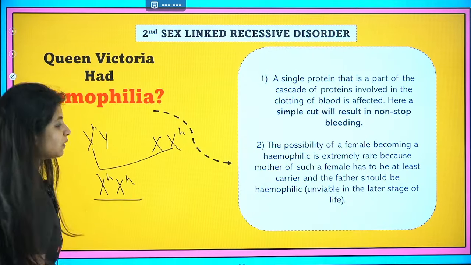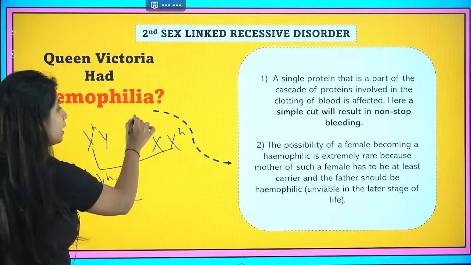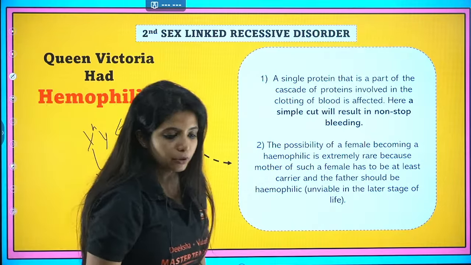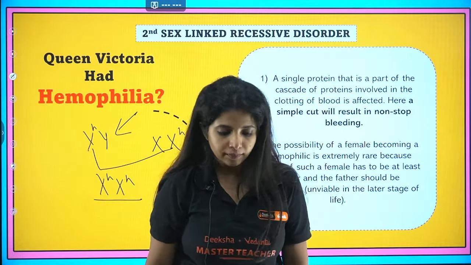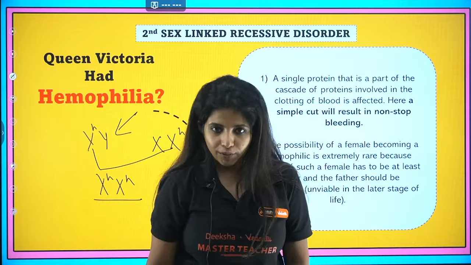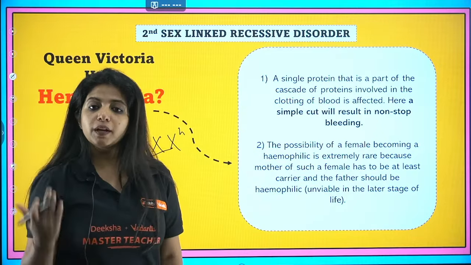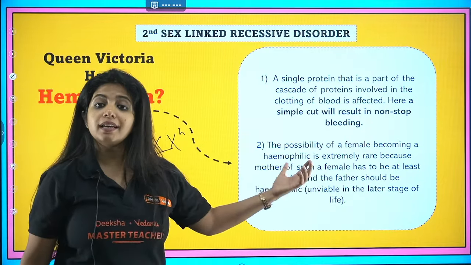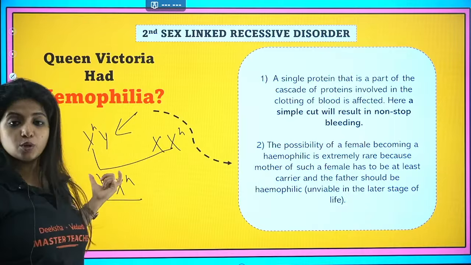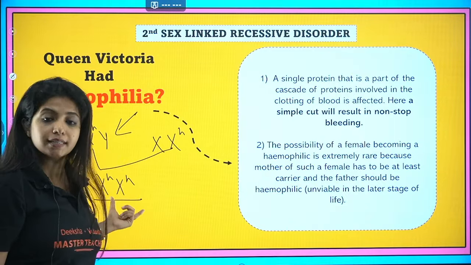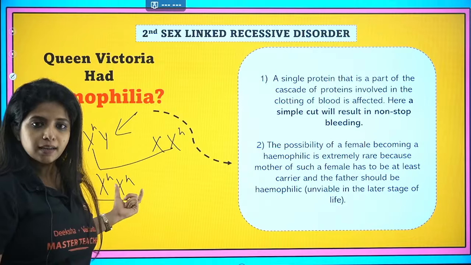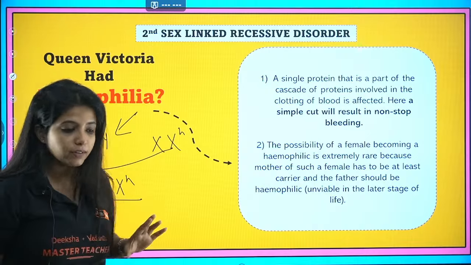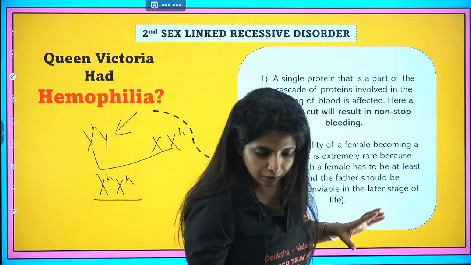But you need to understand one very important thing: do you think the male will be alive until the time that he reproduces? The answer is no. Anyone who has hemophilia would not be alive until that particular time, which is why I said the possibility of a female having this disease is very, very less, because the male would not survive until the reproductive age. So that is one very important thing, and I hope that's clear about hemophilia.